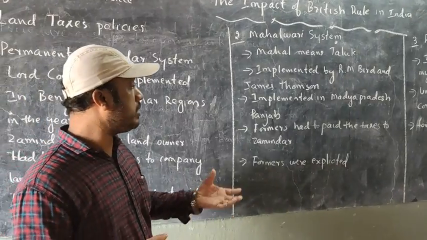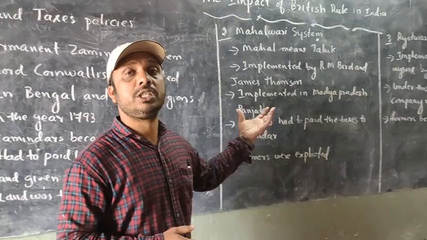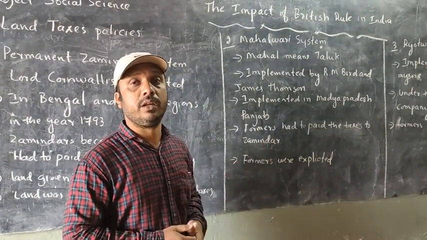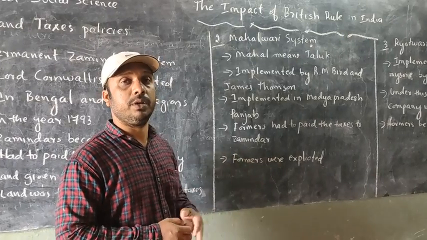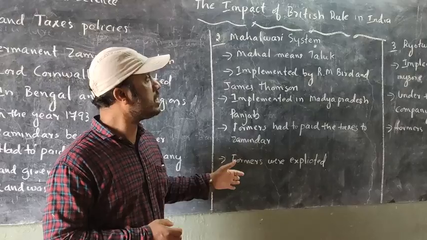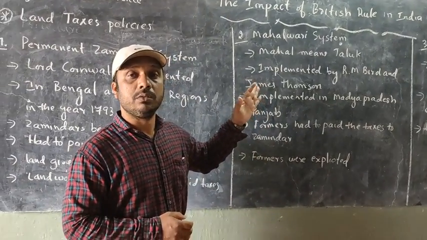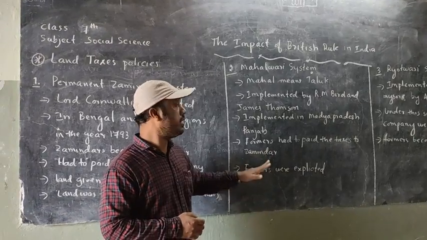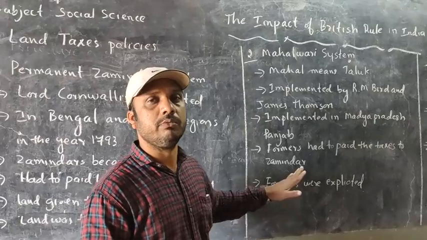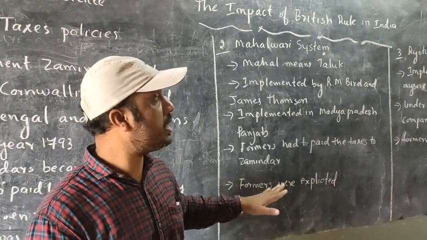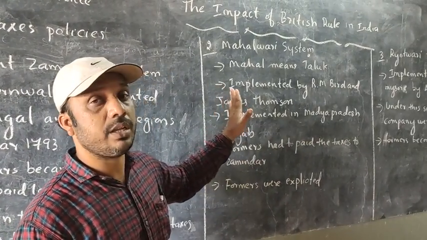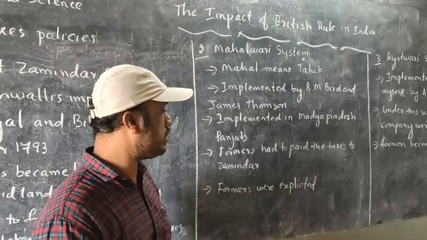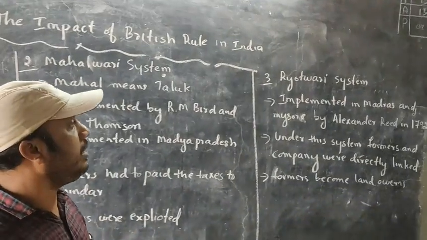So here what happened? The zamindars became rich people. So here the farmers were exploited. They became poor people. That's why this system became very bad for Indian farmers, and Indians became very poor. So here this system is very devastating to whom? Indian farmers. Now we go to the last system.